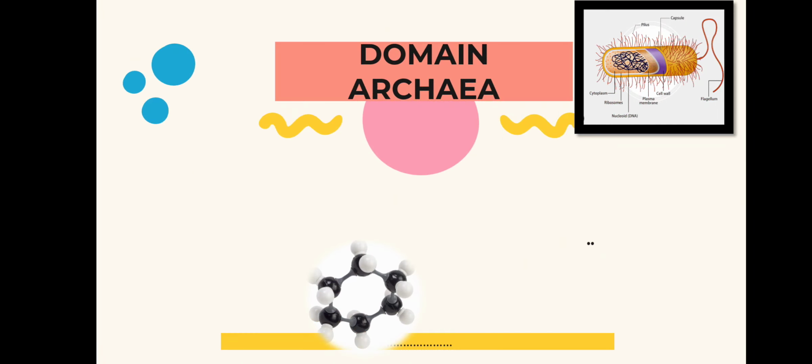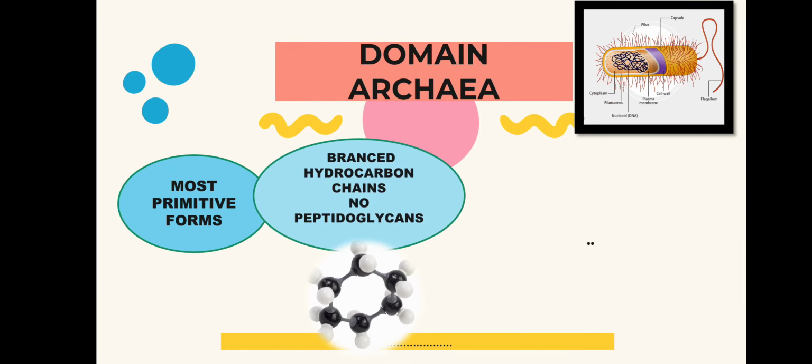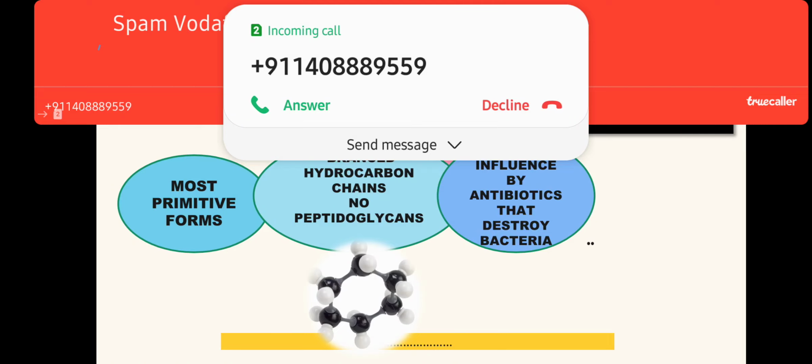First we enter the first leaf, that is domain Archaea. Archaea is the most primitive form. It looks like bacteria, but it's not a bacteria. It has hydrocarbon chains. No peptidoglycan is present. Peptidoglycan is a covering outside the cell that protects it from antibiotics, but this is itself resistant to antibiotics. Antibiotics have no effect upon them because it's not a bacteria.